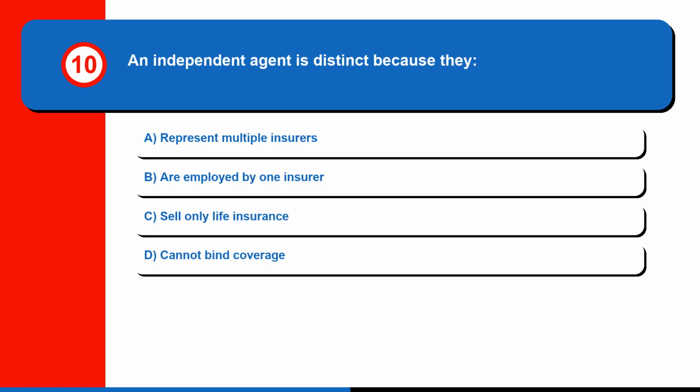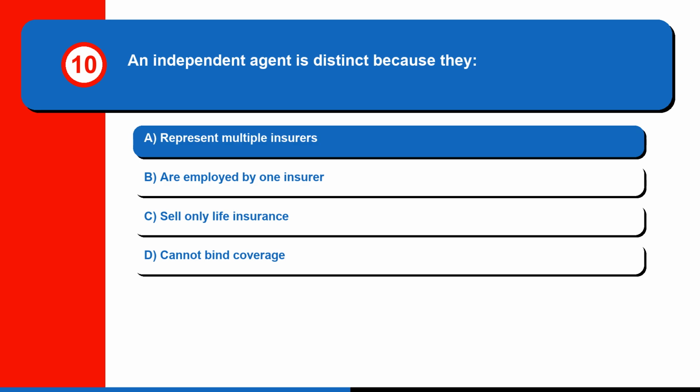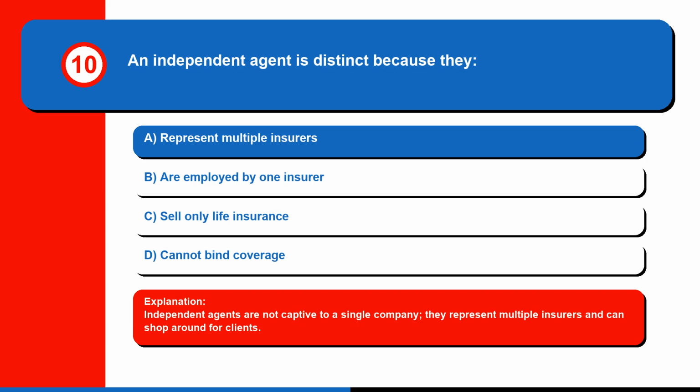Question 10. An independent agent is distinct because they A. Represent multiple insurers. B. Are employed by one insurer. C. Sell only life insurance. Or D. Cannot bind coverage. The correct answer is A. Represent multiple insurers. Independent agents are not captive to a single company, they represent multiple insurers and can shop around for clients.